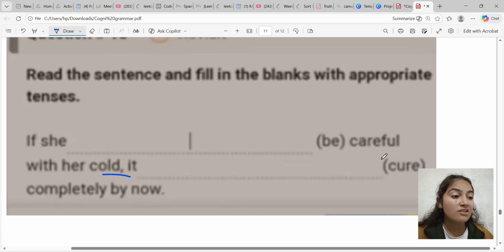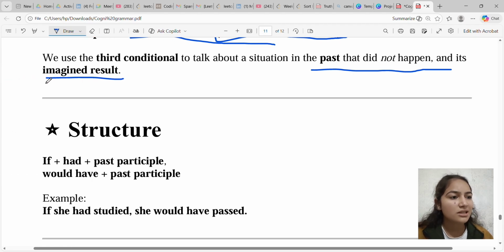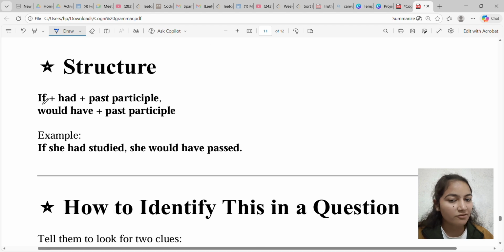Because here we are talking about an imaginary condition. Like, if she blank careful with her cold, it blank completely by now. अगर उसने अपना ध्यान रखा होता तो वो अब तक ठीक हो जाती. वो ठीक हुई नहीं है. वी आर जस्ट इमेजिनिंग. So this is an unreal past situation.